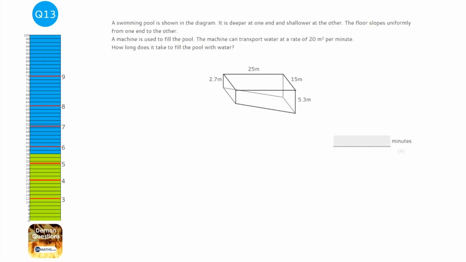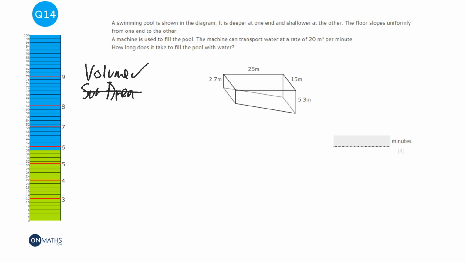Whenever we see a 3D shape in a question, you've got to ask yourself, is the question asking for a volume or a surface area? And that should be the first question that goes into your mind. Yes, it might be asking for something else, but those are the main two. We're looking at this, we're filling the swimming pool with water, so it's going to be a volume question. Now, a way of approaching this is to figure out what the shape is. Well, the shape is a trapezium-based prism.